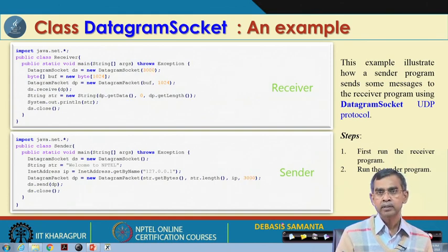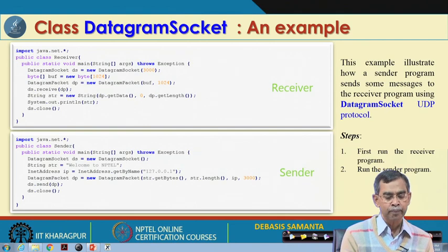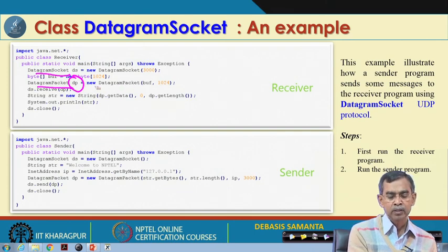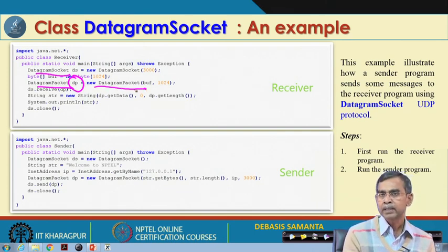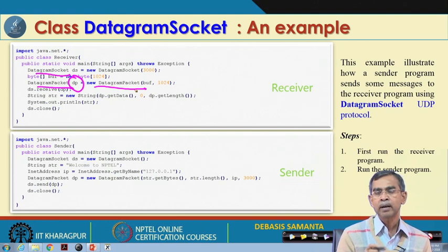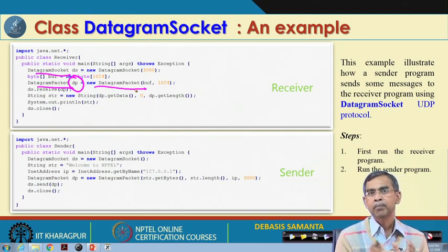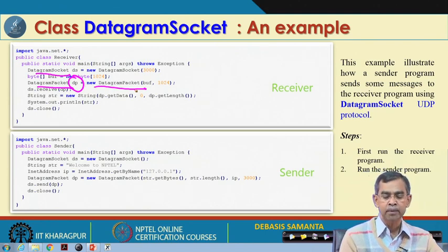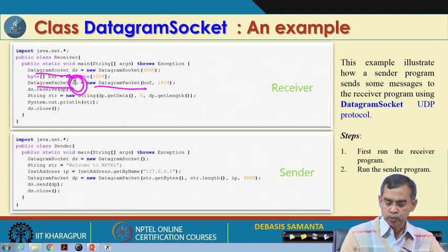So, for both the receiver and the sender it has the same port number, and then you create a datagram packet. Datagram sockets and datagram packets are basically there so that whatever message you want to communicate can be broken into a number of packets. A packet may be of 64 bytes, as I have told you. So, this object will do these things for you.